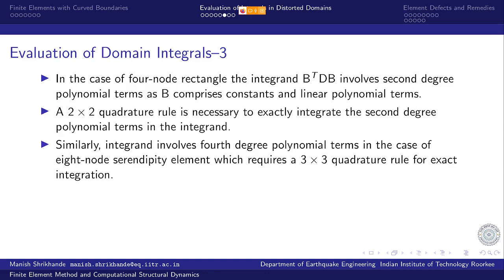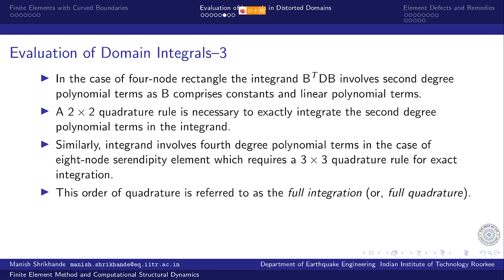Similarly, integrand involves fourth degree polynomial terms in the case of 8-node serendipity elements, and that requires a 3 by 3 quadrature rule for exact integration. And this order of quadrature is referred to as full integration or full quadrature rule.